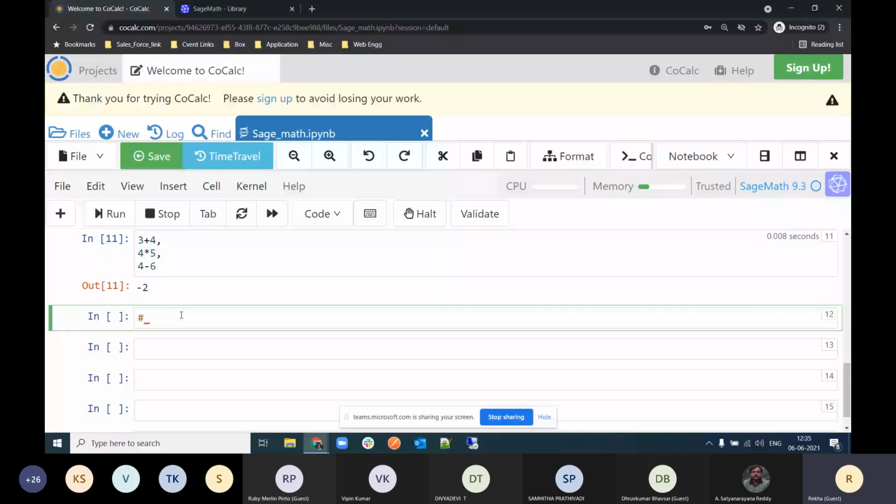So I'm just writing hash, and then for functions just write your function name, and after that a round bracket. And in between the round bracket, just provide the variable or your argument. It may be a function of one variable or a function of two variables, depending on the function as well. So the format of a function is like this: function name and then round bracket.